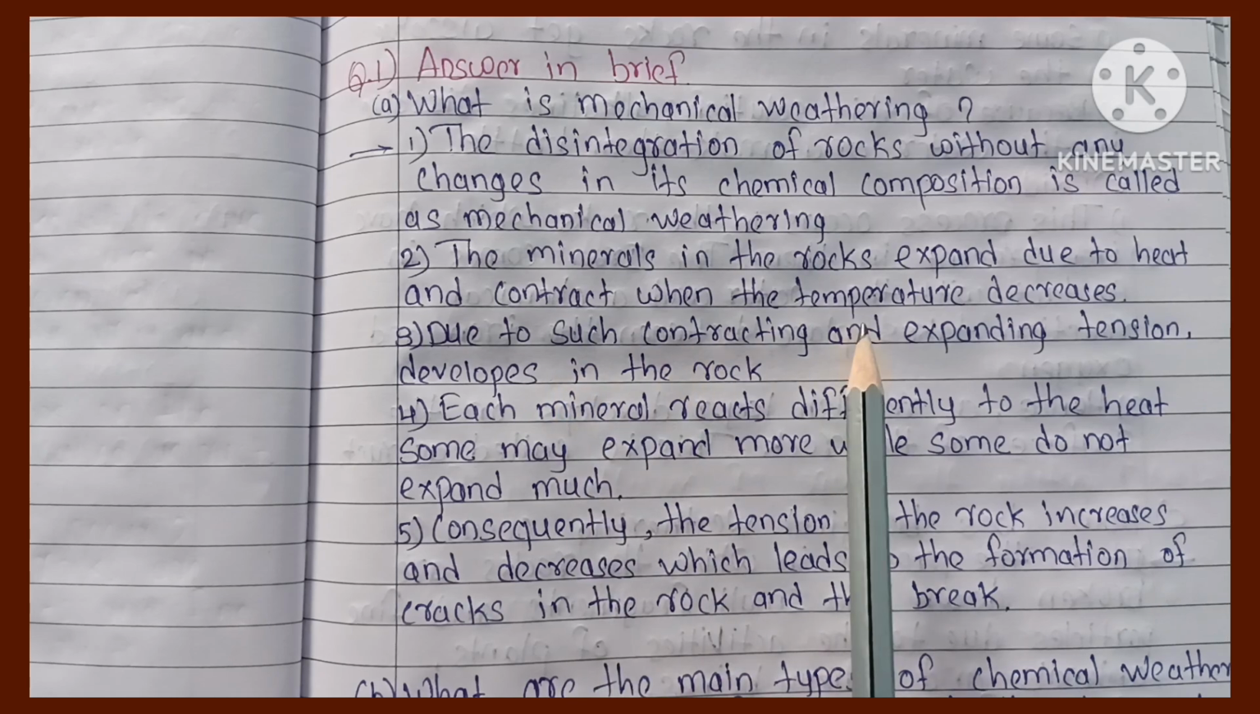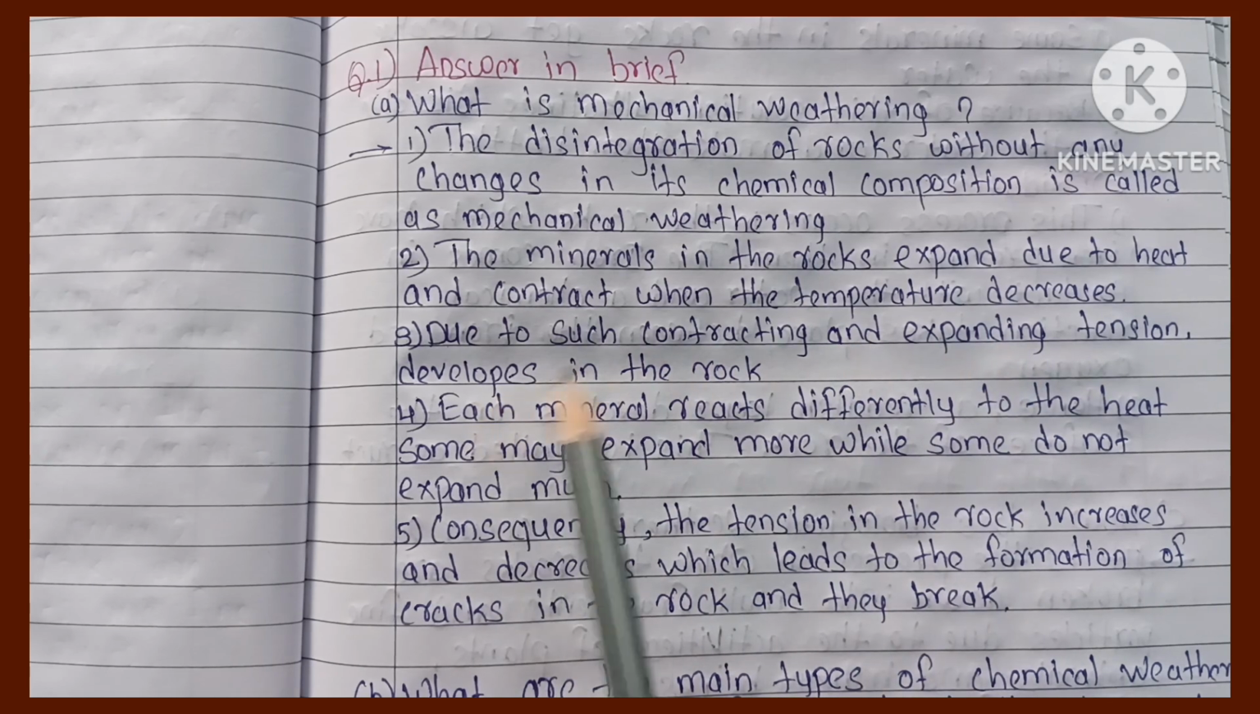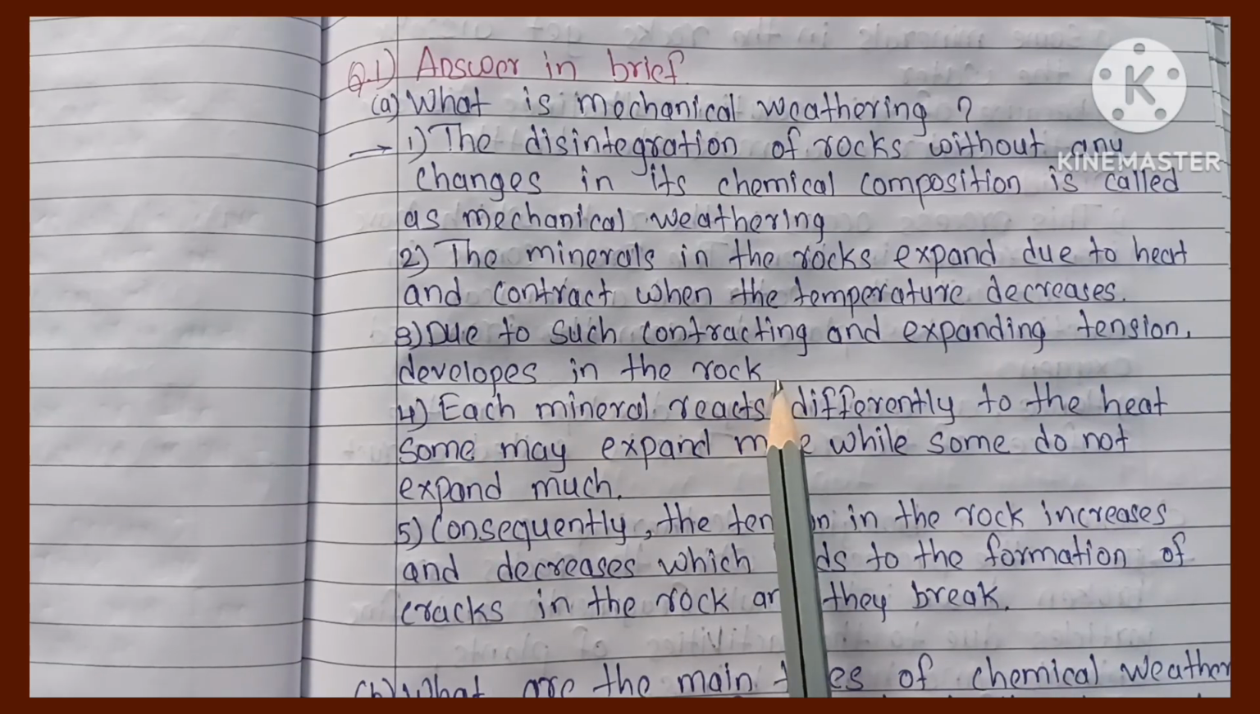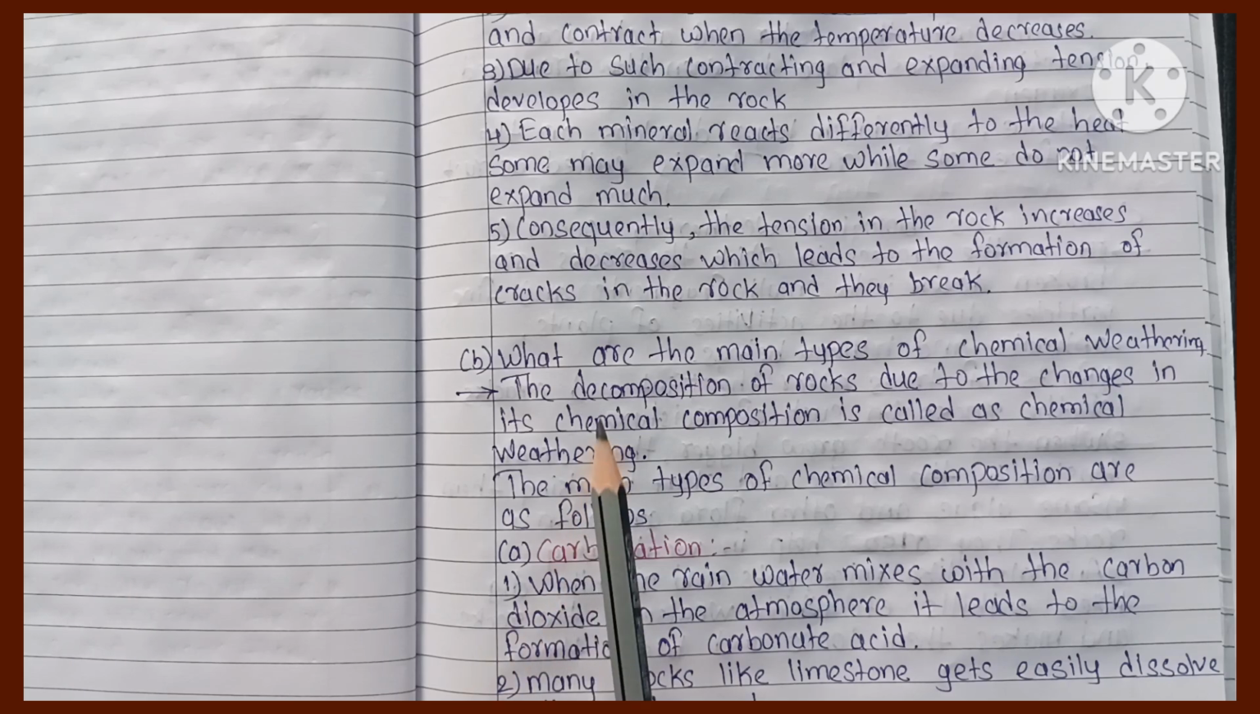The minerals in the rocks expand due to heat and contract when the temperature decreases. Due to such contracting and expanding, tension develops in the rock. Each mineral reacts differently to the heat. Some may expand more while some do not expand much. Consequently, the tension in the rock increases and decreases, which leads to the formation of cracks in the rock and they break. Next question, what are the main types of chemical weathering?